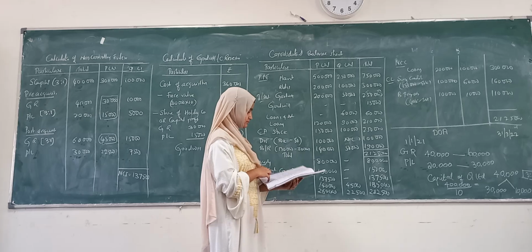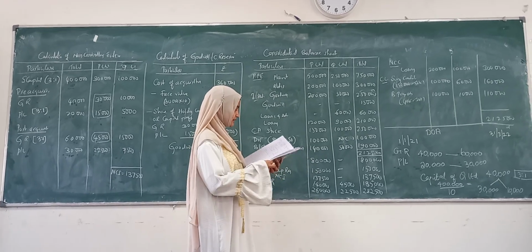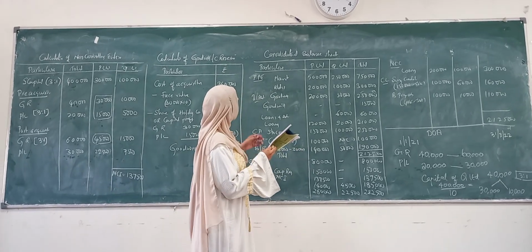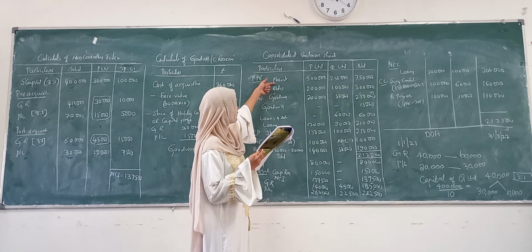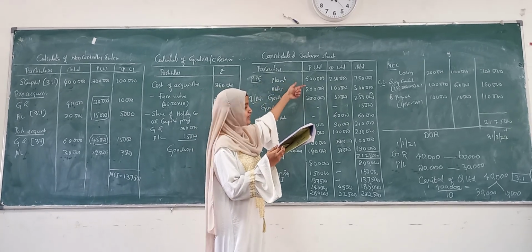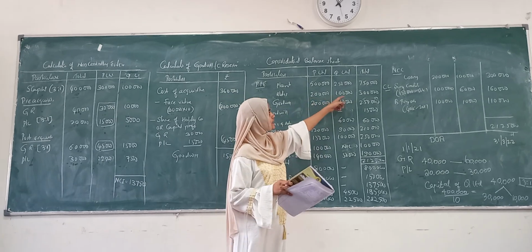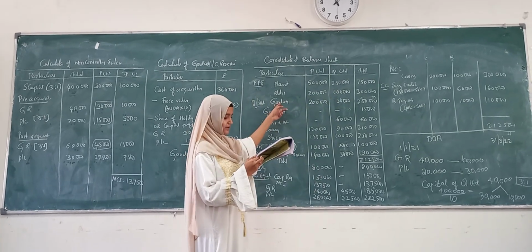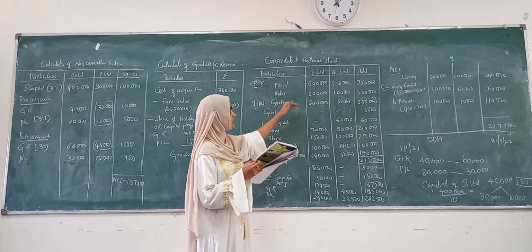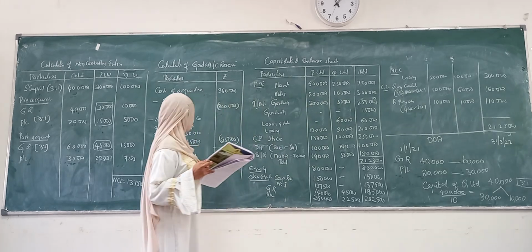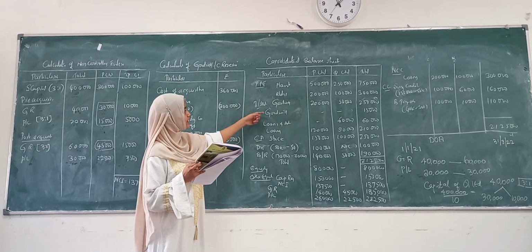Balance sheet, asset side. We have plant, property and equipment. We have plant of 5 lakh and 2,50,000, add the total. Buildings 2 lakhs and 1 lakh, 3 lakhs. Goodwill is given in the book value as 2 lakhs and 50,000, that we will write. The remaining goodwill which we have calculated will be an intangible asset.